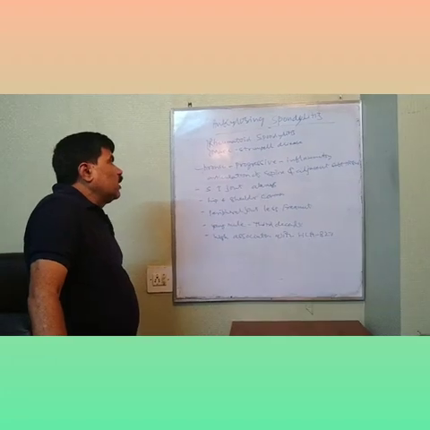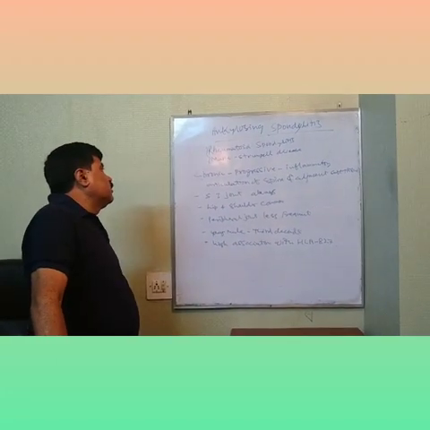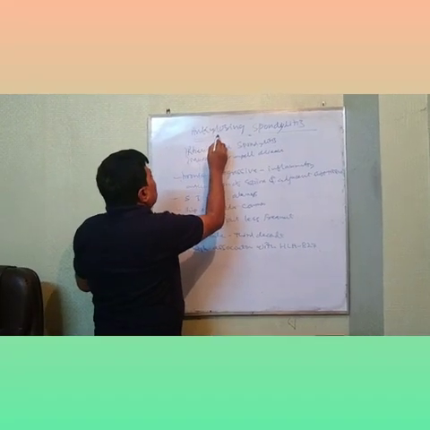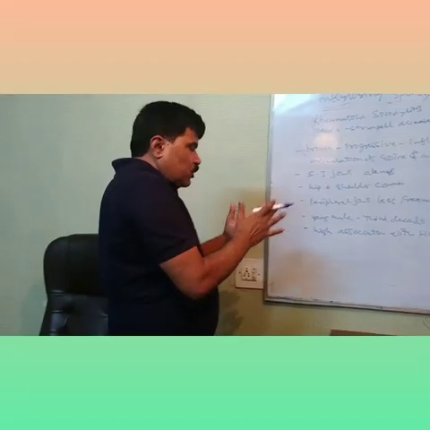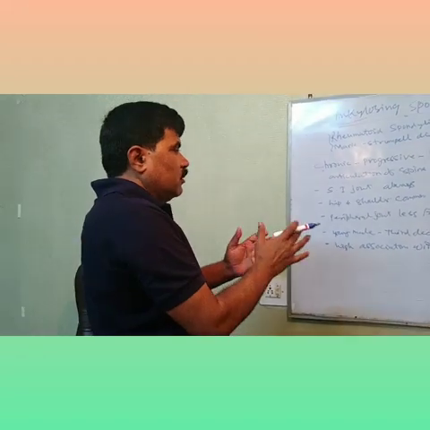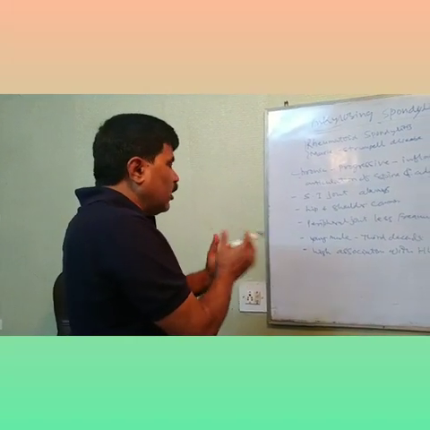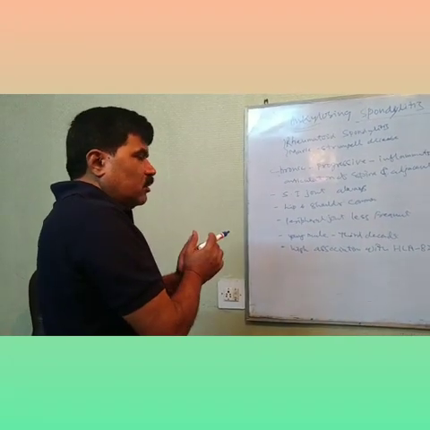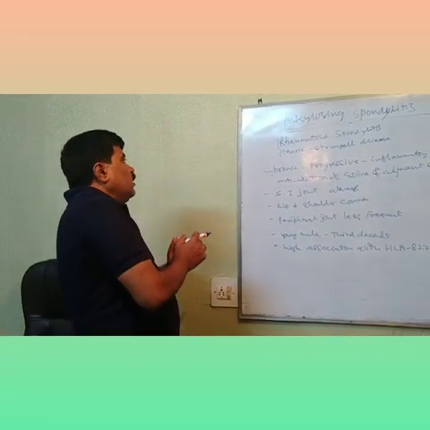Now come to ankylosing spondylitis. As the name says, ankylosing means fusion, bony fusion. The bone gets fused, the joint gets ankylosed.